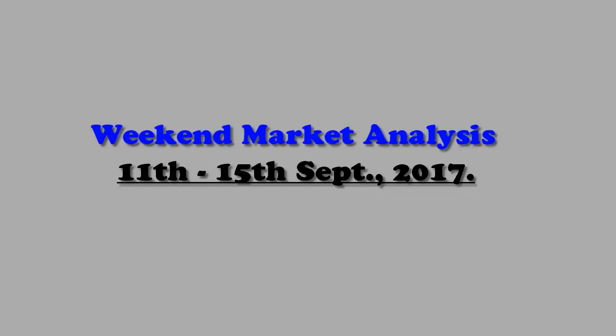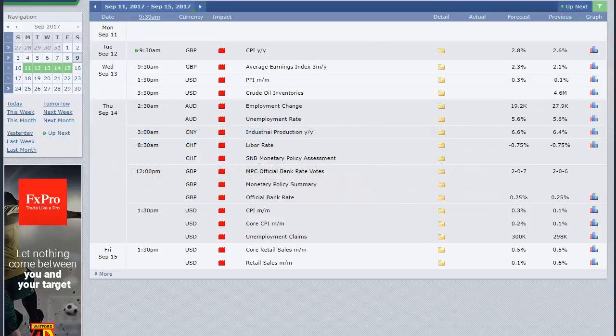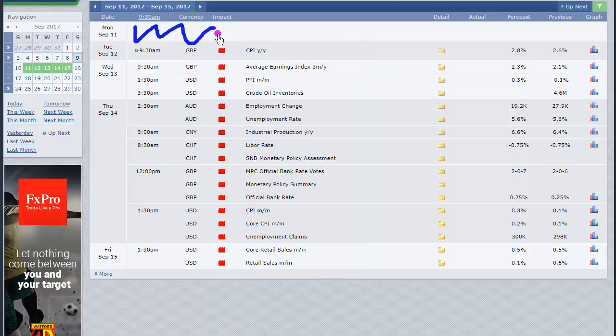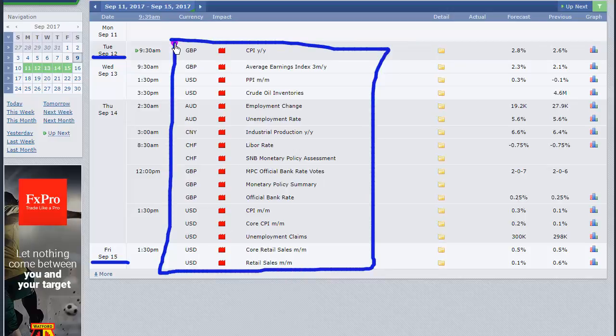And as usual, beginning with the Forex Factory economic calendar. All right, as you can see, these are the entire high impact news events that are scheduled for this upcoming trading week from Monday to Friday, although Monday is a free day without any high impact news event. So we need to be watching the economic calendar from Tuesday the 12th to Friday the 15th. All intraday traders must be careful with all of these news announcements in this calendar.